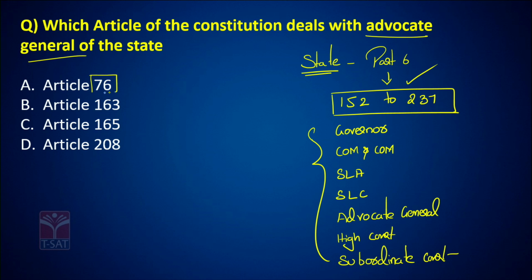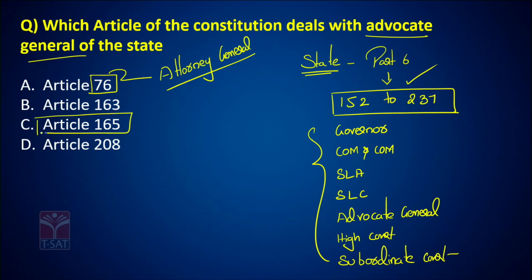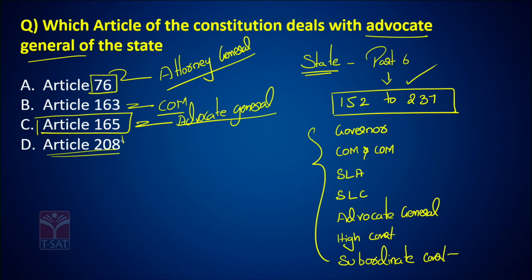Article 76 deals with Attorney General of India. Article 165 talks about Advocate General. Now, 163 is linked to Council of Ministers. Now, what is 208? Very important for the exam.